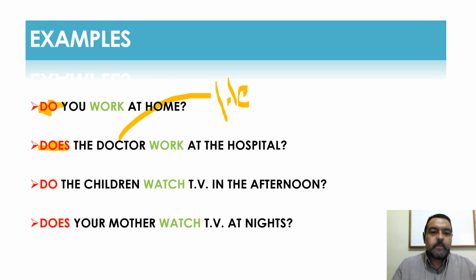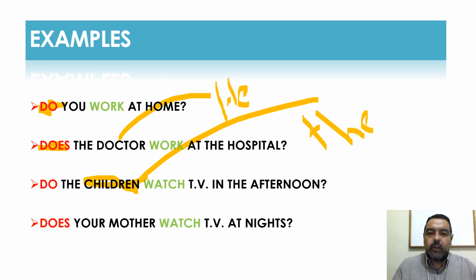All right? Now, do the children watch TV in the afternoon? Okay, the children, I'm talking about they, plural. That's why, let me just write here the pronoun they. That's why I begin the sentence with do. Now, the last one. Does your mother watch TV at night?